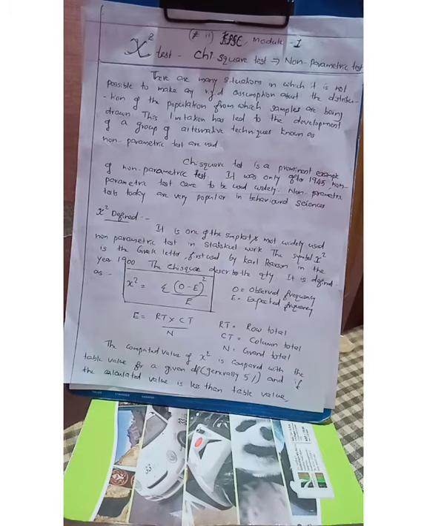There are many situations in which it is not possible to make any rigid assumption about the distribution of the population from which samples are being drawn. This limitation has led to the development of a group of alternative techniques known as non-parametric tests. What is the reason behind their development?